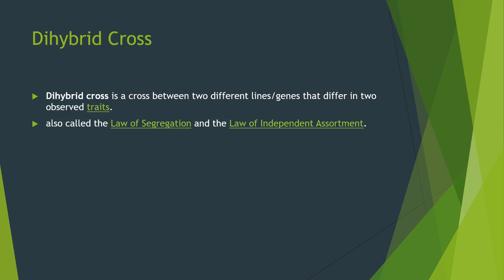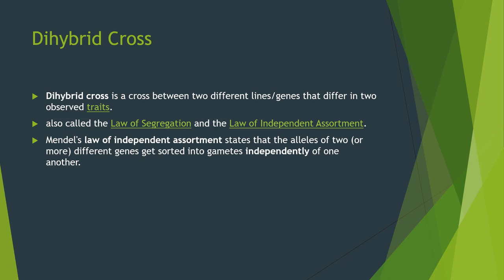So this dihybrid cross is the best example for Mendel's law of segregation and the law of independent assortment. So what is independent assortment? The alleles of two different genes get sorted into gametes. So two different gene alleles have to be taken, and these alleles have to be sorted, which means separated, during the formation of gametes. While gametes are formed, we cannot decide which allele is going to be expressed.